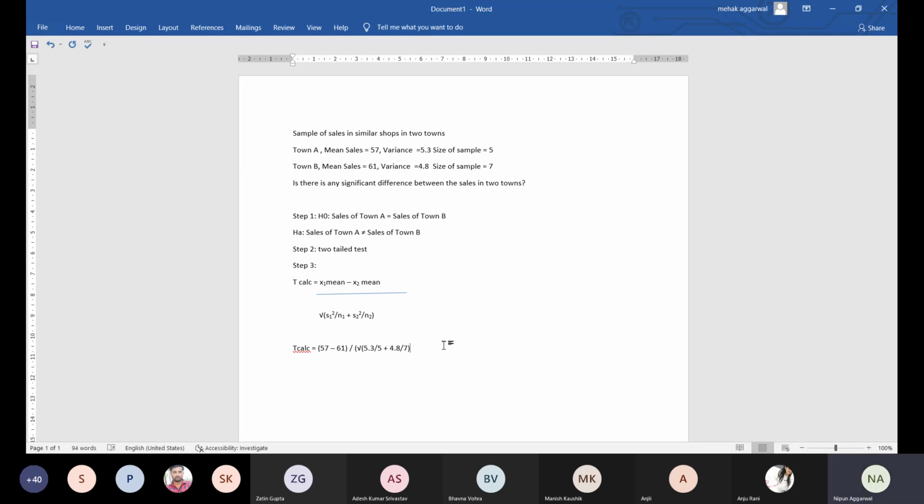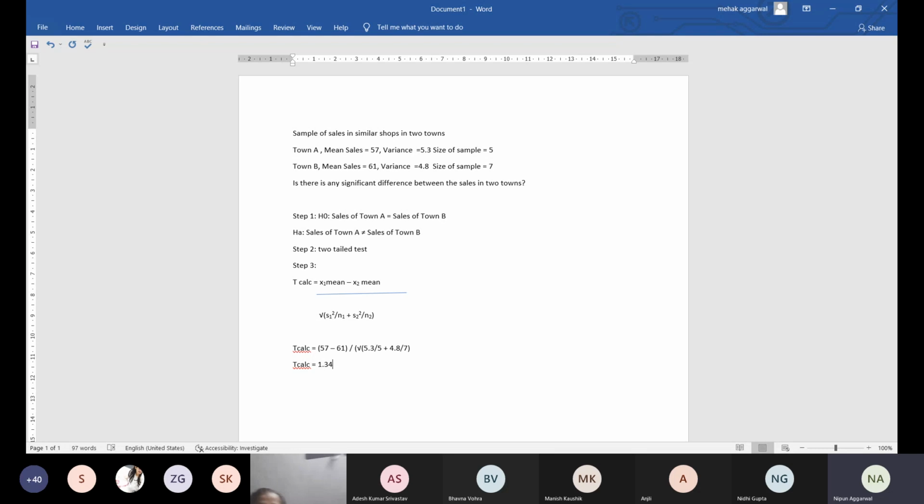So calculate the value of this T calculated. The T calculated value becomes 1.34. Yes, sir. Final value is 1.34. T calculated comes out to be 1.34.